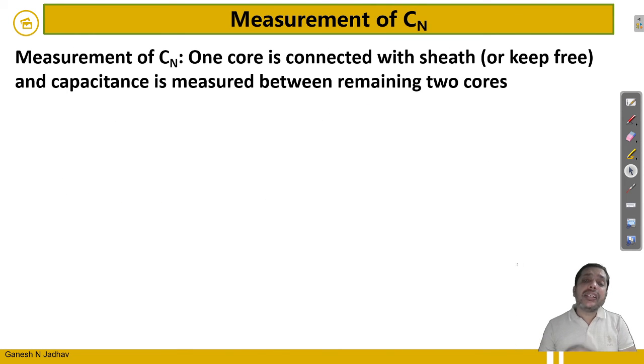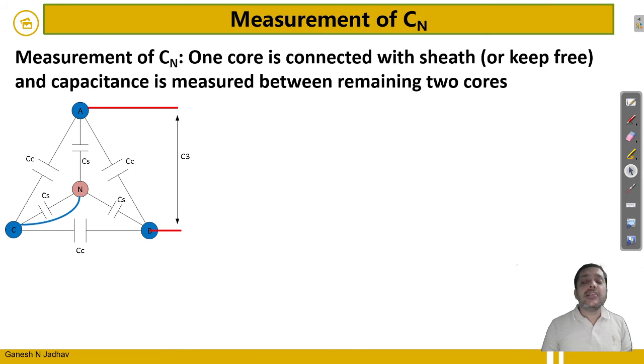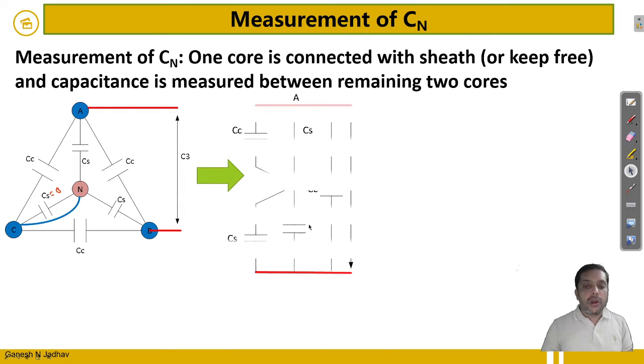Suppose I want to measure the neutral capacitance directly, then it is also possible. How to measure it? Connect one conductor to the sheath and measure the capacitance between the other two conductors. See, this CS will become 0. So what will be the equivalent diagram? You will observe that C and N are connected together. A is independent, B is independent. So between A and B, you will observe that this is a CS and this is a CS, and one more, this is a CC and that is a CC.